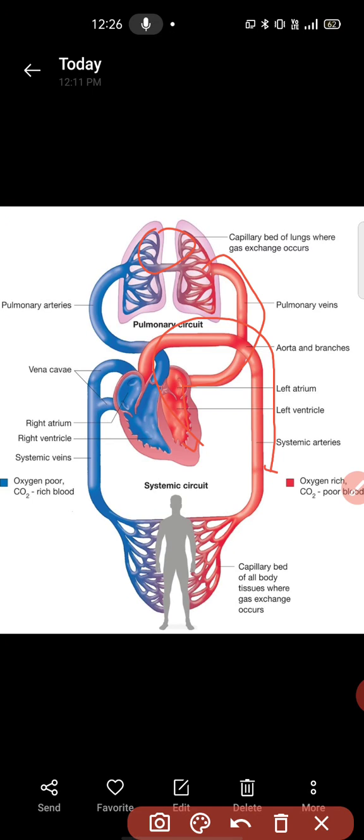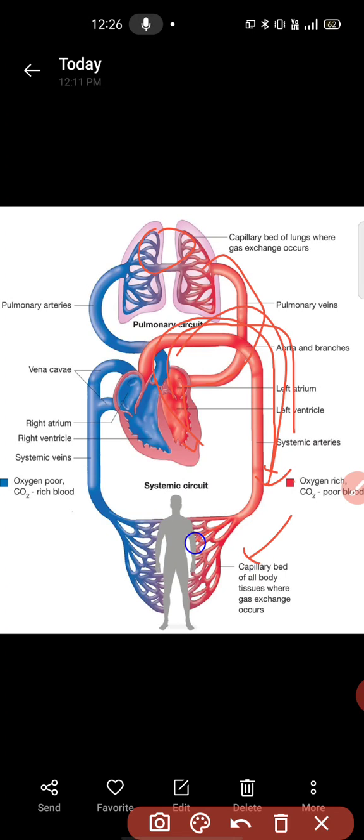In the systemic circulation, the left ventricle pumps the blood and the blood goes into the aorta, then from the aorta to the arteries, from the different types of aortas that we will discuss later, and from the arteries to the capillary network.